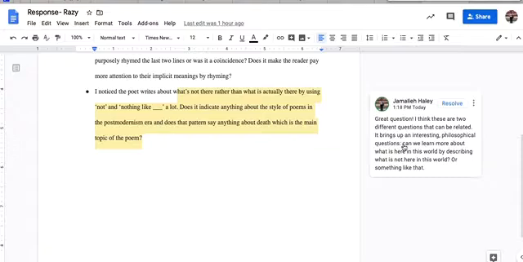But we could start with something like, can we learn more about what is here in this world by describing what is not here in this world, right? So rather than trying to describe what's here to learn what's here, can we use one thing to describe the absence of another, or vice versa, right?